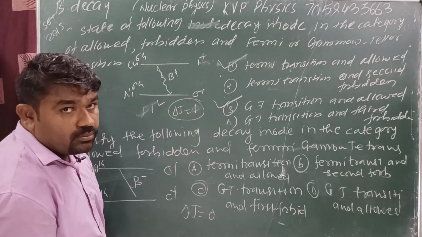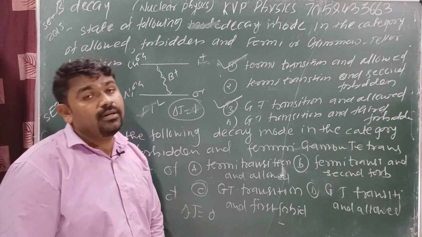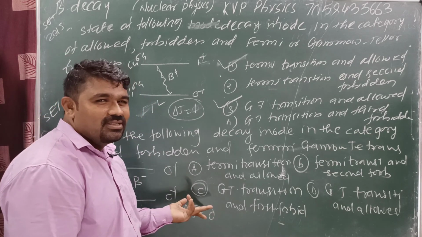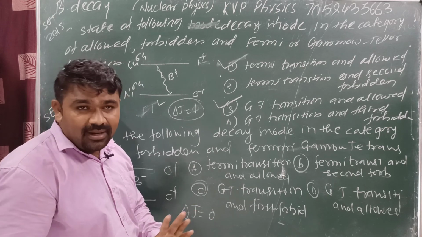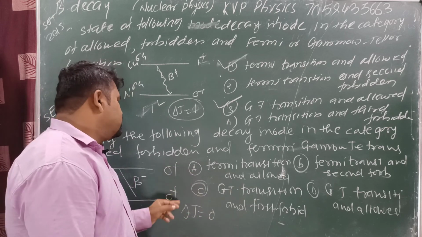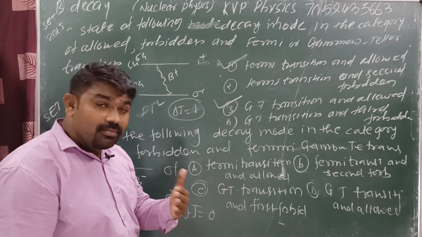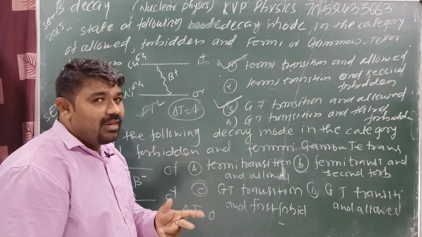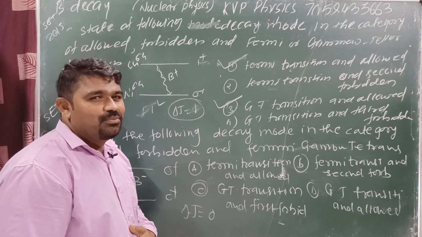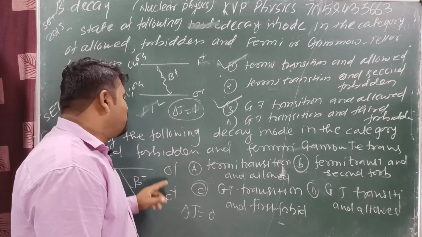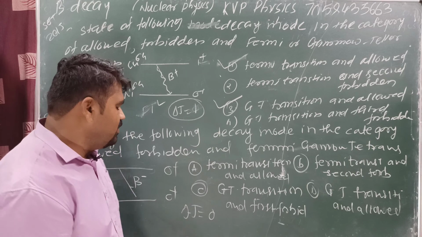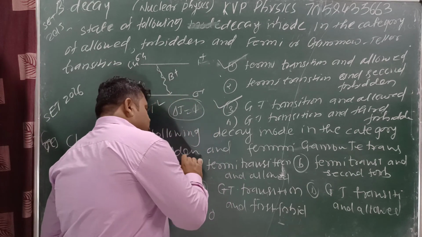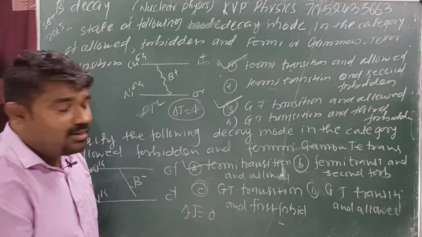Delta J 0 means this is first forbidden or allowed, but there is no chance of first forbidden; in second forbidden delta J is not 0. So parity does not change, which means it is an allowed case. Yes or no? 0 is in allowed and in first forbidden. Why no chance of first forbidden? Because here parity will be the same, and delta J is equal to 0: Fermi transition and allowed.